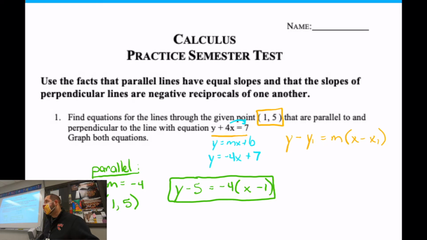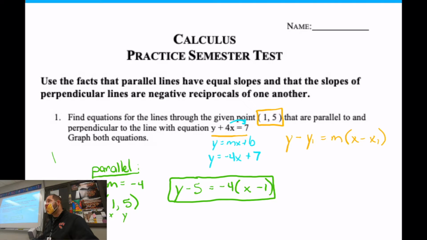Does that make sense now? Yes. It's a parallel line, it's got the same slope, and it's going to pass through 1, 5. And again, how I knew where to plug those in, this is my x and this is my y. They're in alphabetical order, so I know which one to plug where. And they just go in the x1 and y1 spot. The little ones denote where you plug them in.